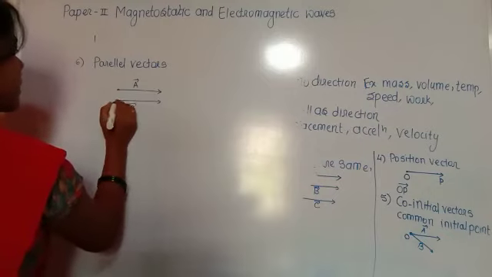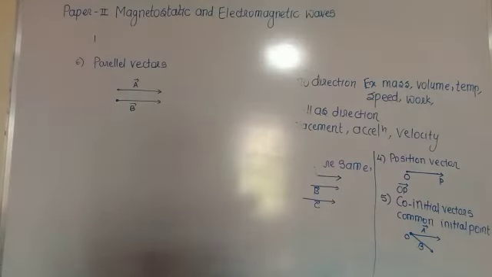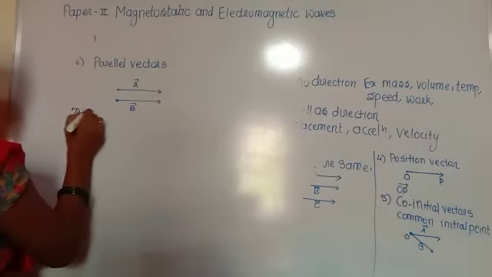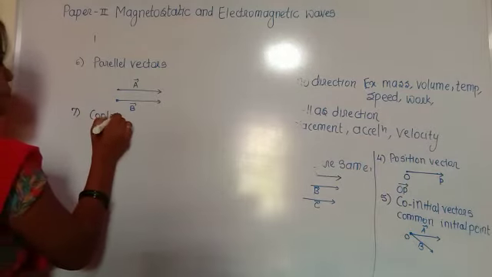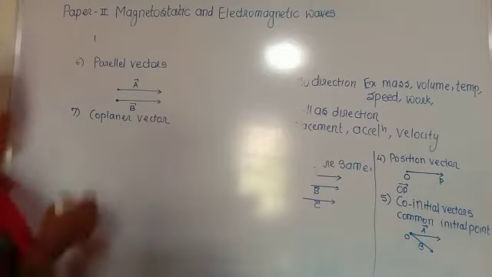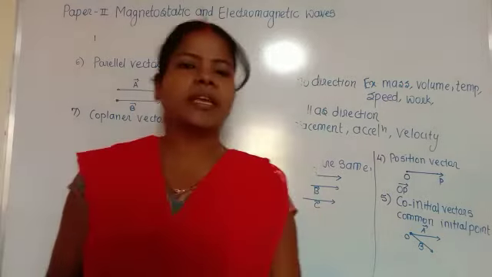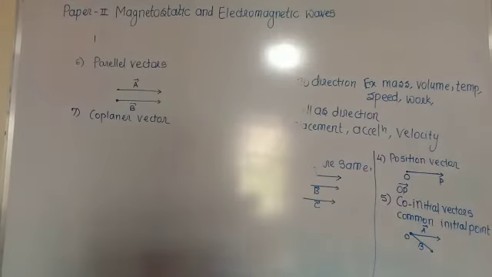Vectors which are in a parallel position are called parallel vectors. Then coplanar vectors: vectors which are confined to the same plane, like the xy plane or zx plane. This type of vectors is called coplanar vectors.